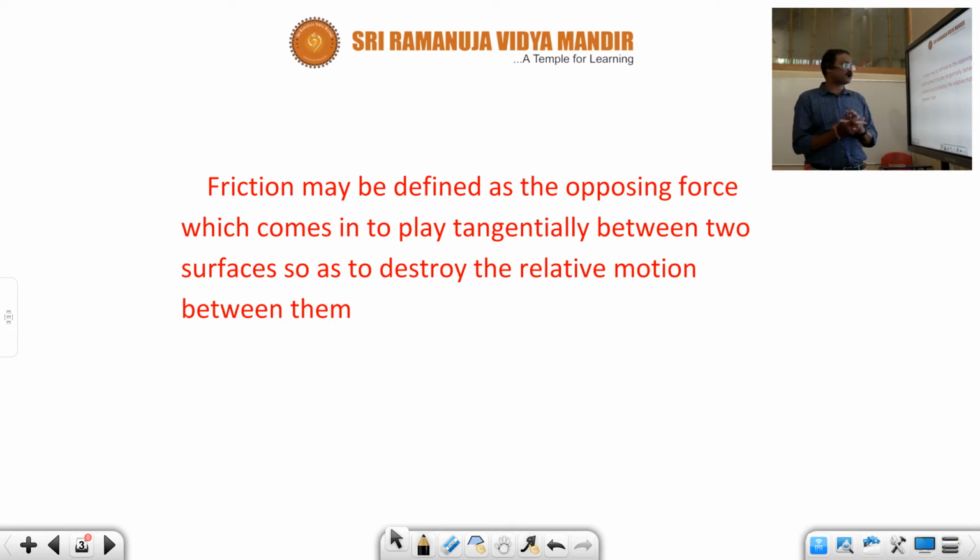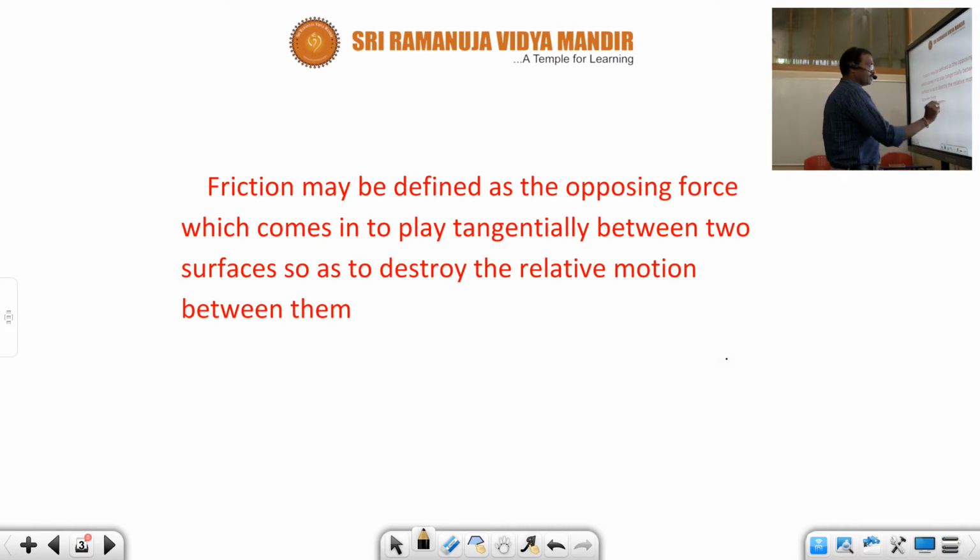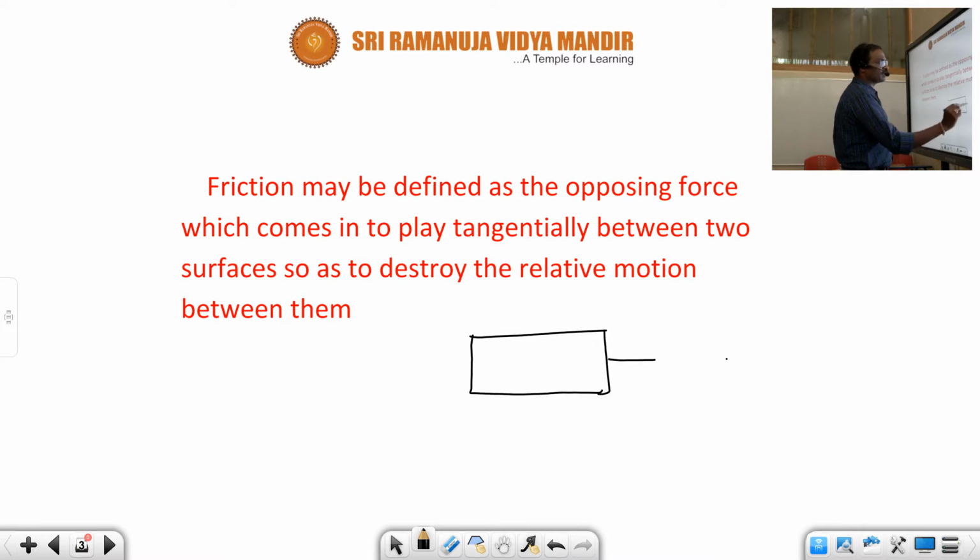Here, a body is taken. Consider a body. Upon this body, we are going to apply a force. When you apply a force, the body gets acceleration, which you know very well. If the mass of the body is m, then F is equal to ma. If the body is on a smooth horizontal surface, all this holds.